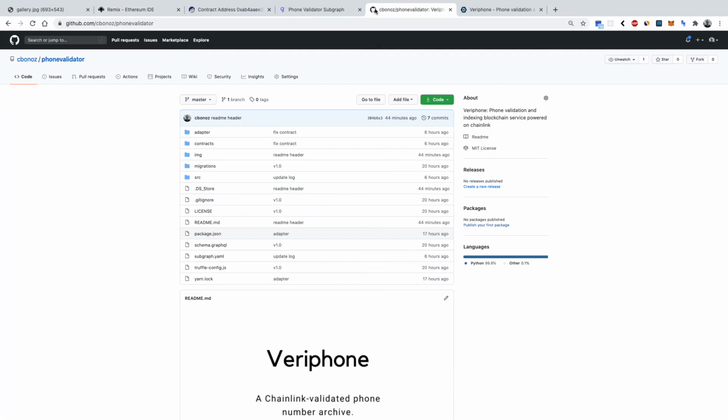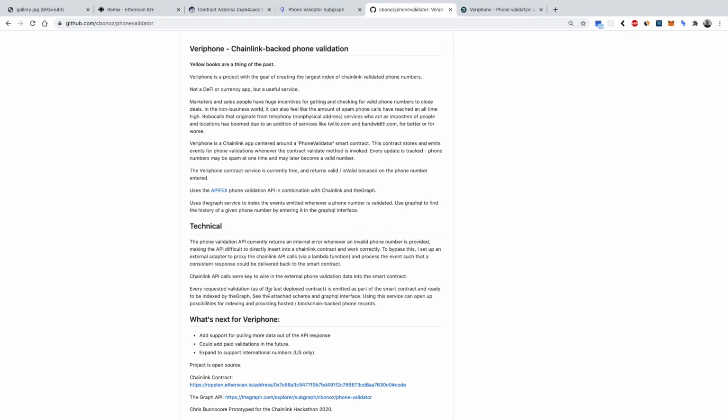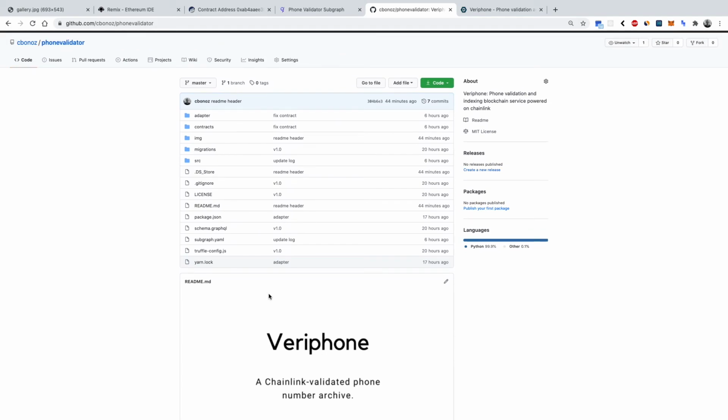There are a couple of limitations right now. Right now we just support US addresses. This is a completely free service, so you literally just pay the gas cost, but it would be interesting to see what new possibilities accumulate as we get more and more phone numbers stored in this PhoneValidator smart contract. We could essentially do rapid lookups or cross validations with a global index of phone numbers that isn't tampered with or maintained by any individual party.